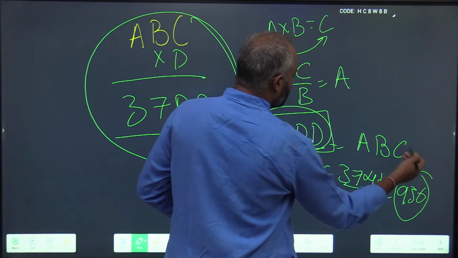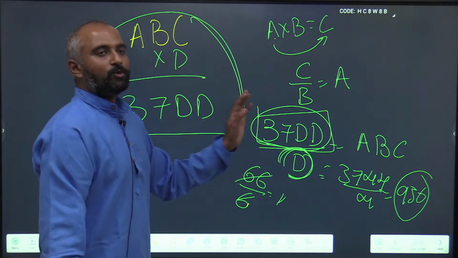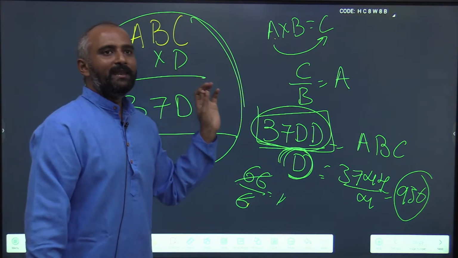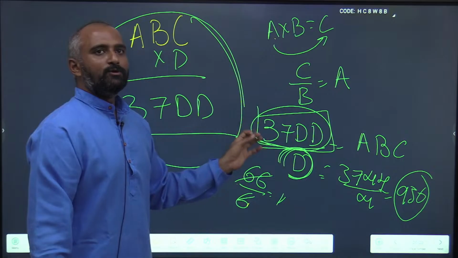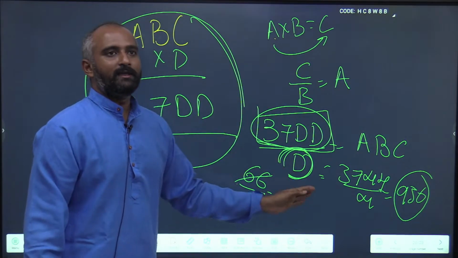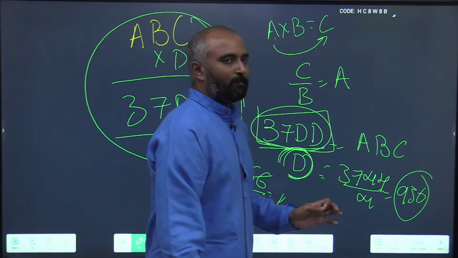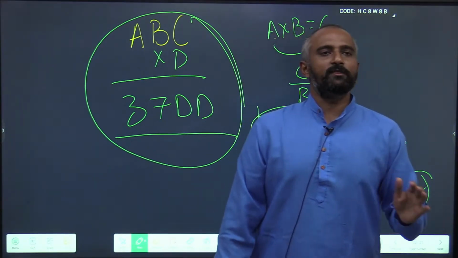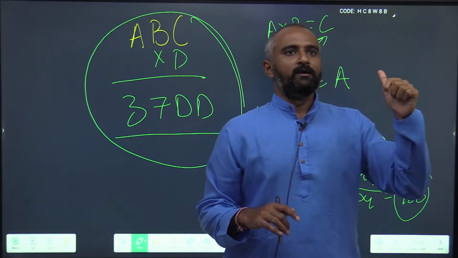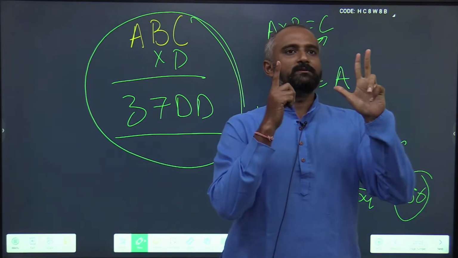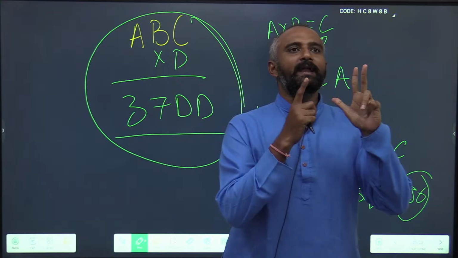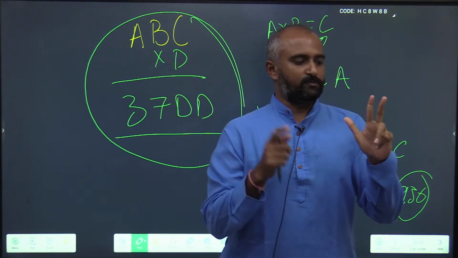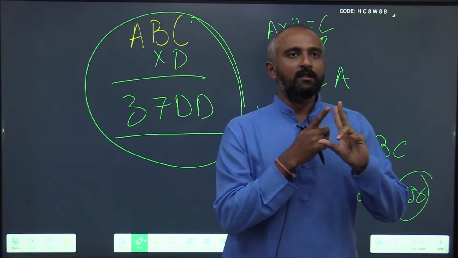So A plus B plus C is 936. You could have solved it the cryptarithmetic way, or by using a little logic itself. I hope from now on, for any cryptarithmetic problem, you just follow the basics that we have taught in the class. Only 3 things are important. First is attacking points, which are always at the edges, so focus on the edge points. Next, focus on the range.